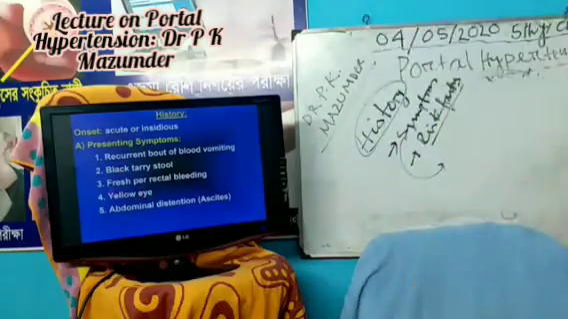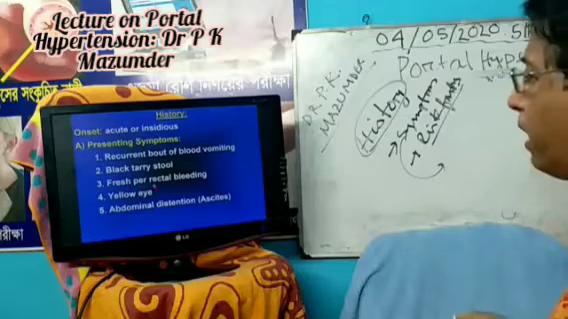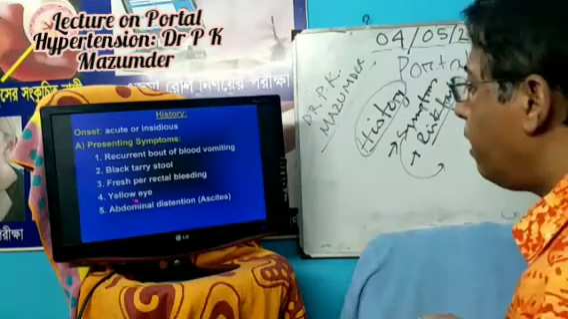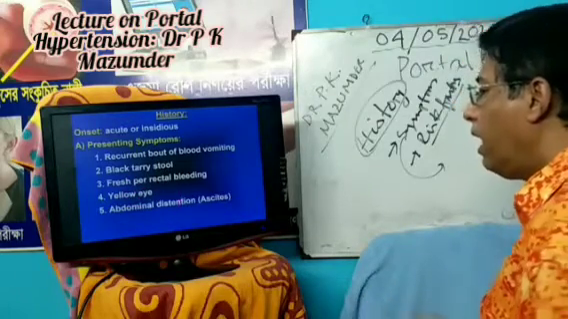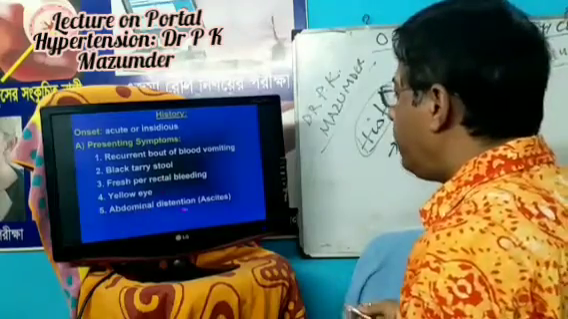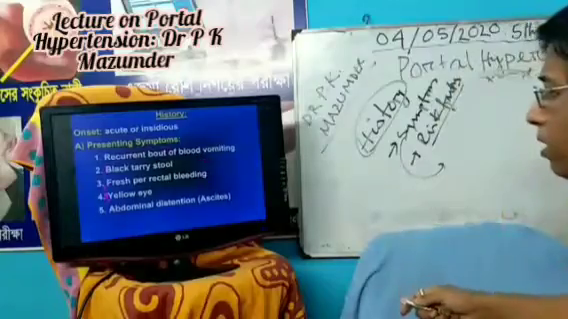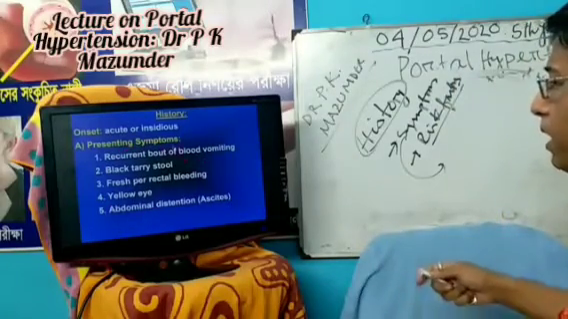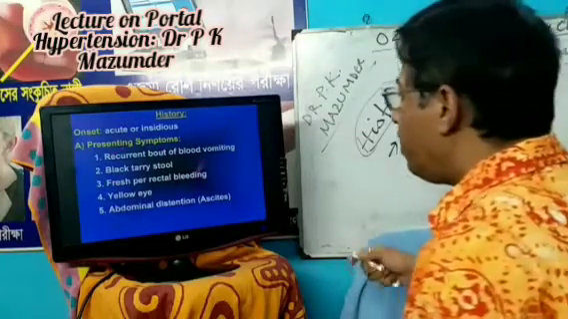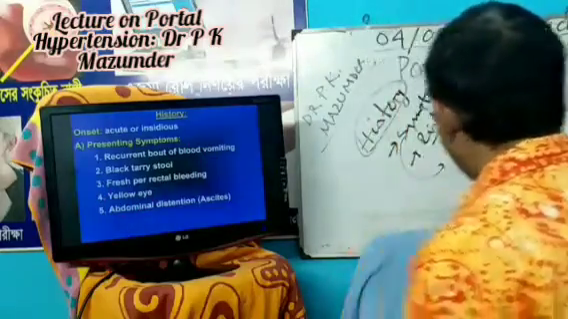And of course, if there is impaired liver function, the patient develops jaundice. And some patients may develop abdominal distension. This is due to ascites. So these are the main symptoms with which patients usually present.